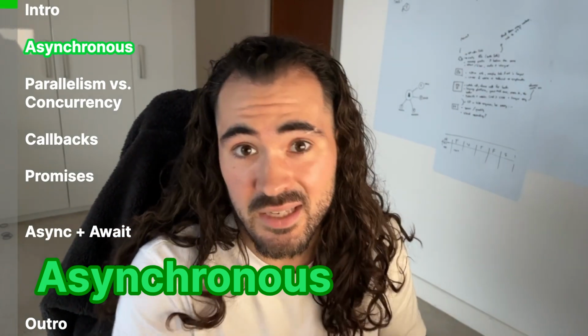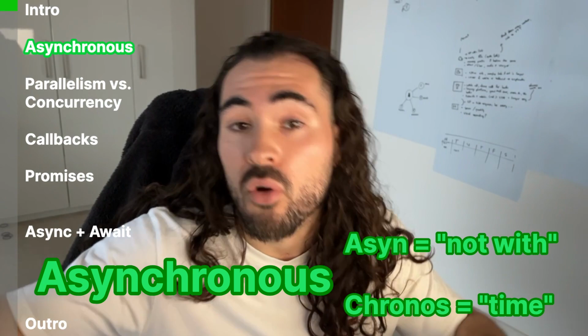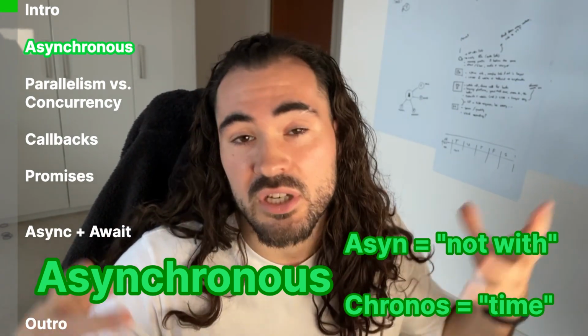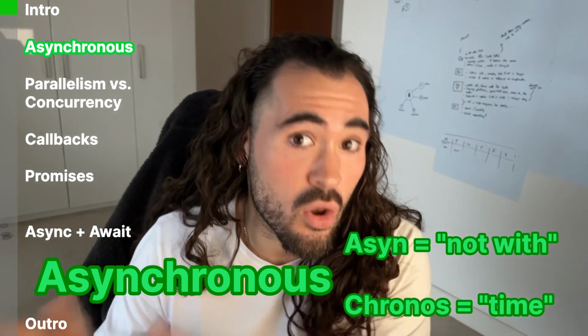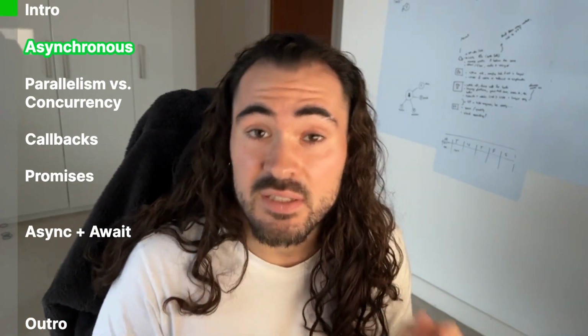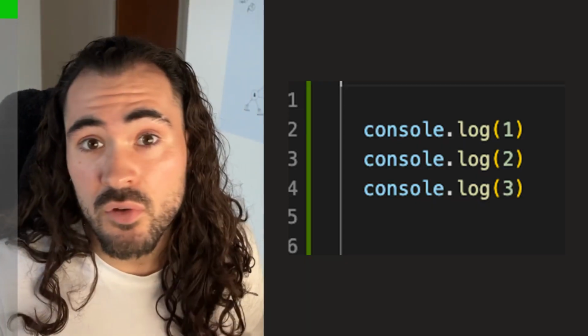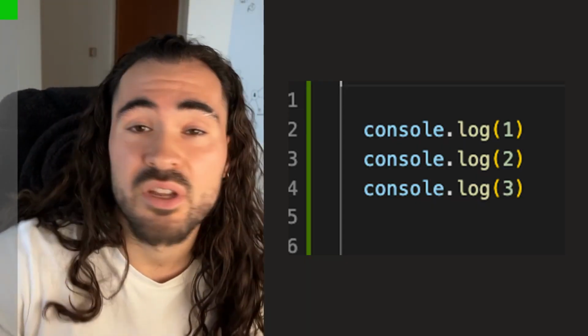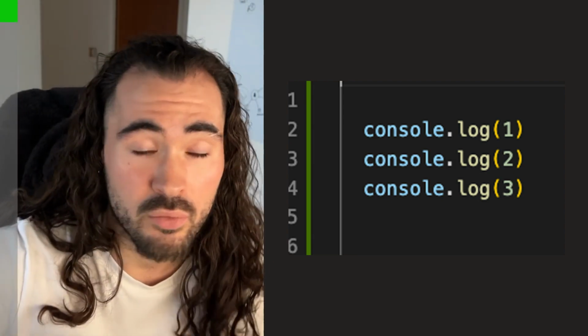Not the keyword async, but asynchronous as a concept. Asynchronous comes from a Greek word, chronos, time, a-sync, not in. Basically the difference is synchronous things are in time, asynchronous things are not in time. In code, all that really means is synchronous things run one after the other, asynchronous, not necessarily. So if you have console logs, console log 1, 2, 3, they just fire one after the other. That is a synchronous set of code, 1, 2, 3 in order.